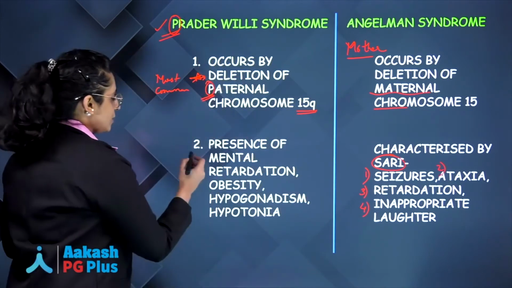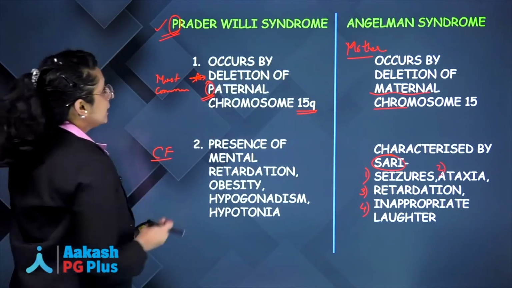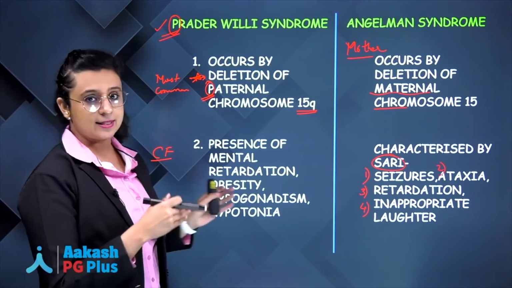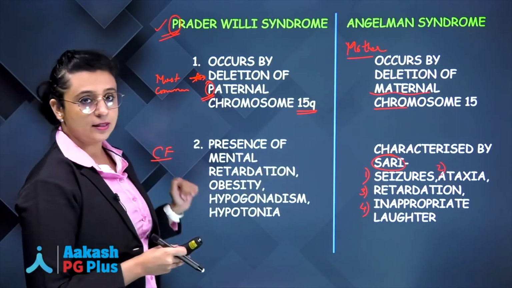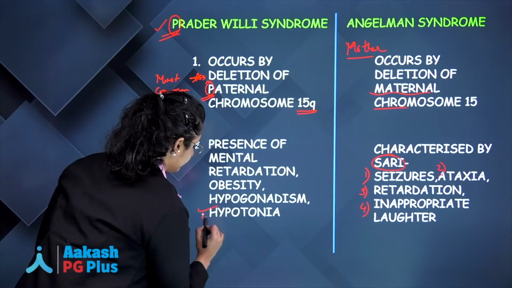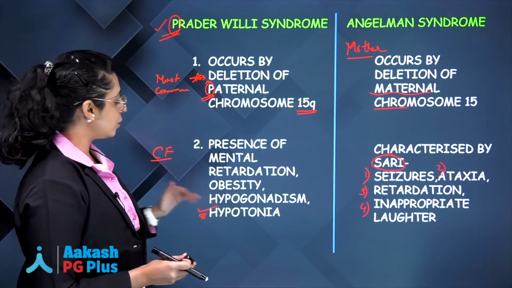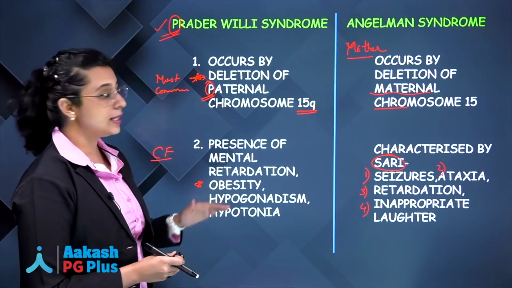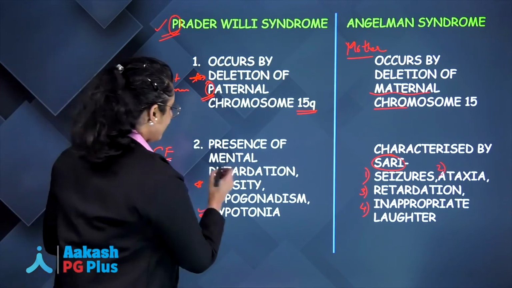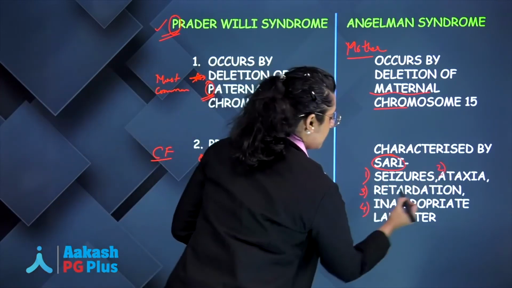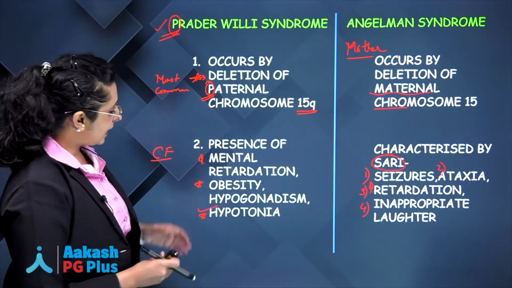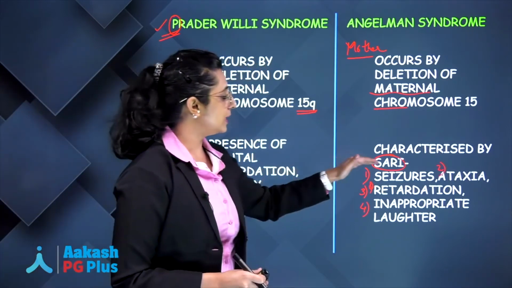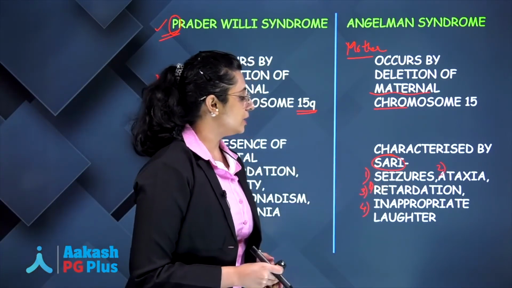Whereas the clinical features of Prader-Willi, just a mnemonic, okay. What does it mean? That usually fathers work less than mothers, right? So, there is hypotonia, and if a patient is not working, that means more prone to obesity. So, hypotonia and obesity are seen in Prader-Willi syndrome, okay. Mental retardation is common. Mental retardation is seen in both the cases, whereas in Prader-Willi there is hypotonia, obesity and hypogonadism, okay. Whereas in Angelman syndrome there is seizures, ataxia, mental retardation and inappropriate laughter.